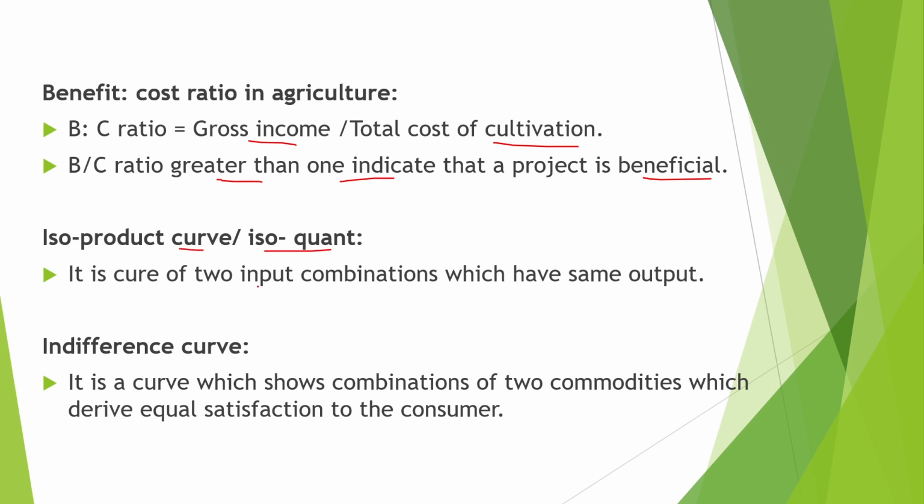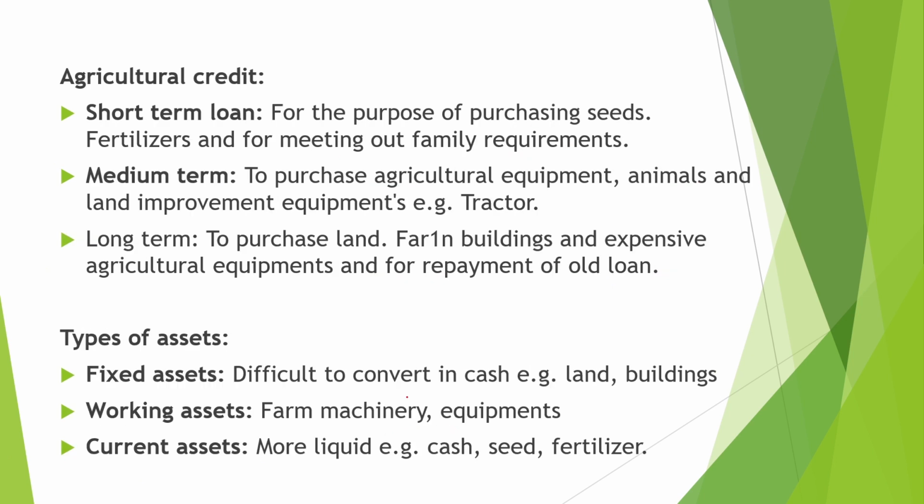It is the curve of two input combinations which have the same output. Next is the indifference curve. It is a curve which shows the combination of two commodities which derive equal satisfaction to the consumer. Next is agriculture credit: short term loan, medium term loan and long term loan.